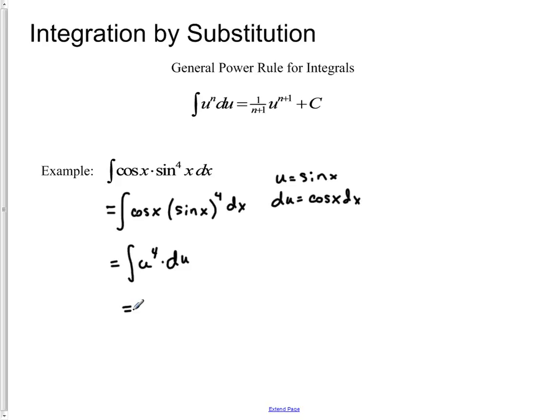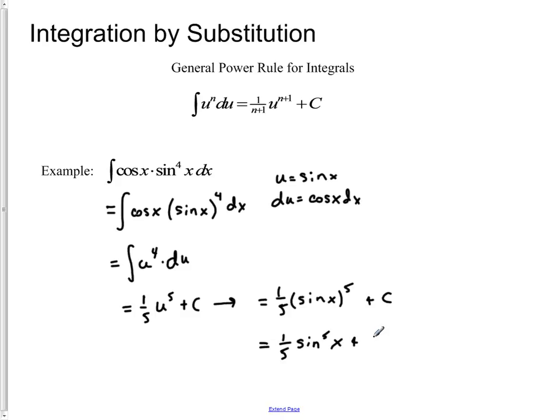Now, that's actually very straightforward because now we've got 1/5 times u to the fifth plus the constant, and replacing u results in our actual integral in this case, which is going to be 1/5 sine of x raised to the fifth power plus our constant. But rewriting it and using the notation that we have in our original expression, we should really write this as 1/5 of sine the fifth power of x plus c.